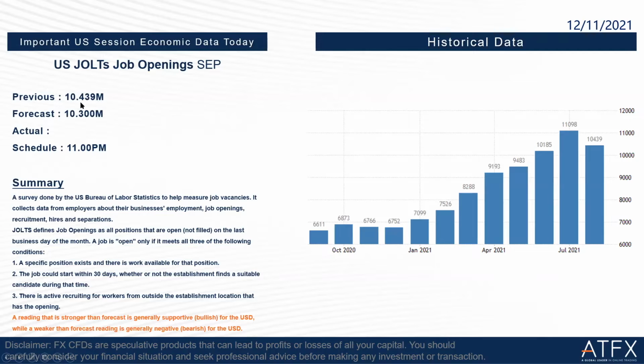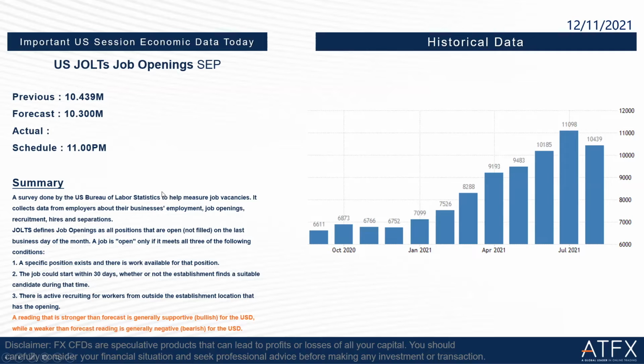Previous is 10.439 million and the forecast is 10.3 million. It is going to release at 11 o'clock tonight. If the reading is stronger than forecast, it is generally supportive, bullish for the USD, while a reading weaker than the forecast is bearish for the USD.